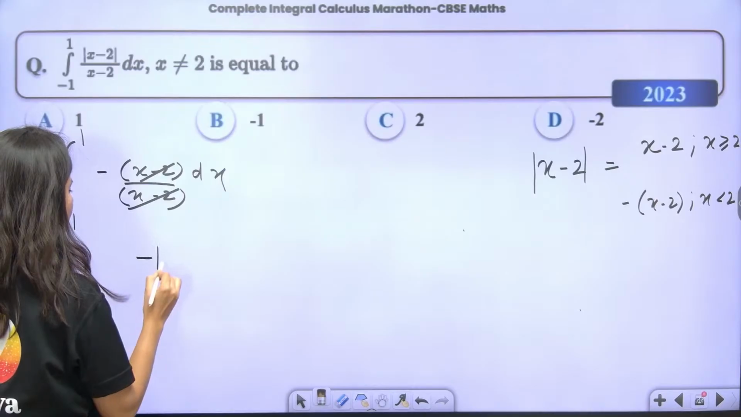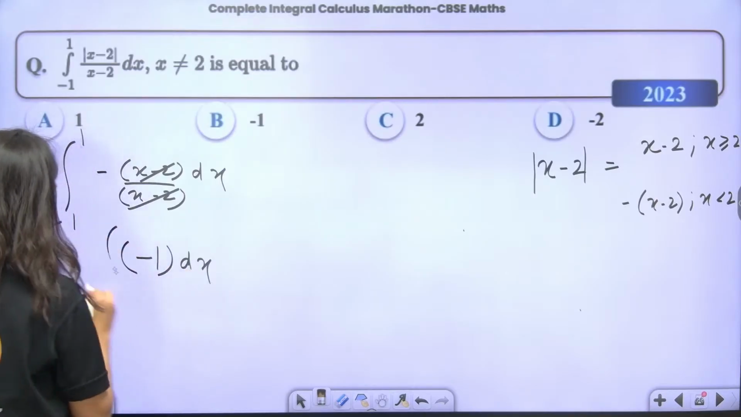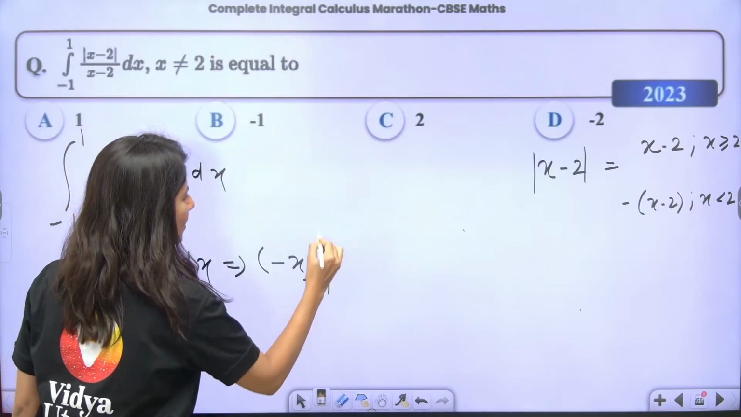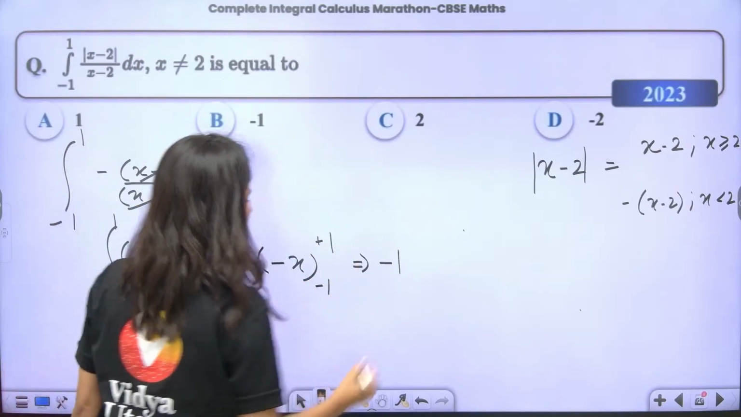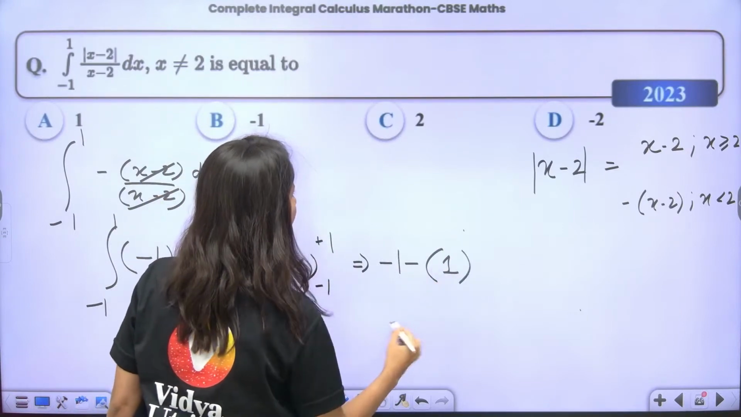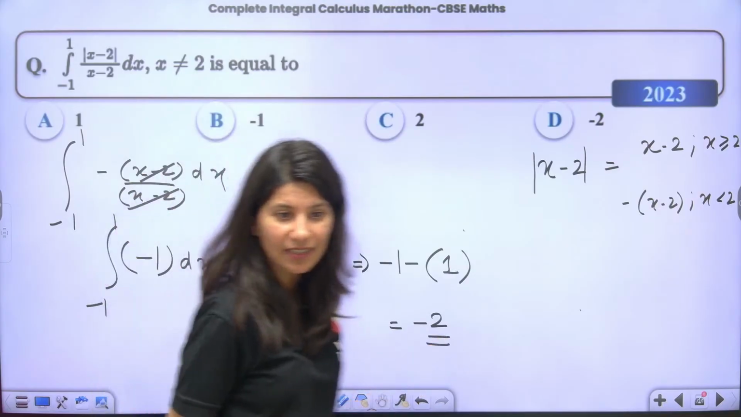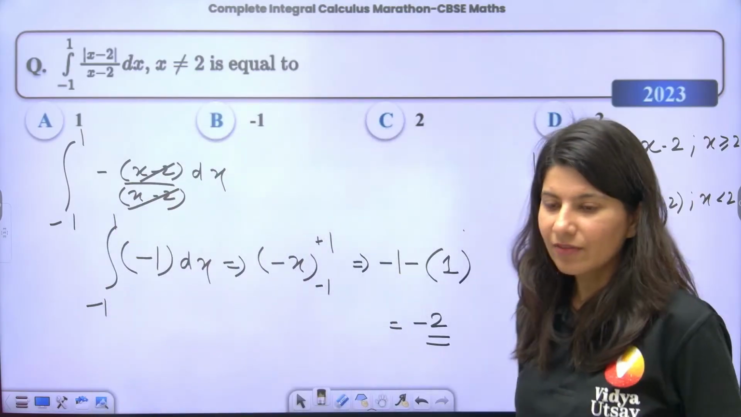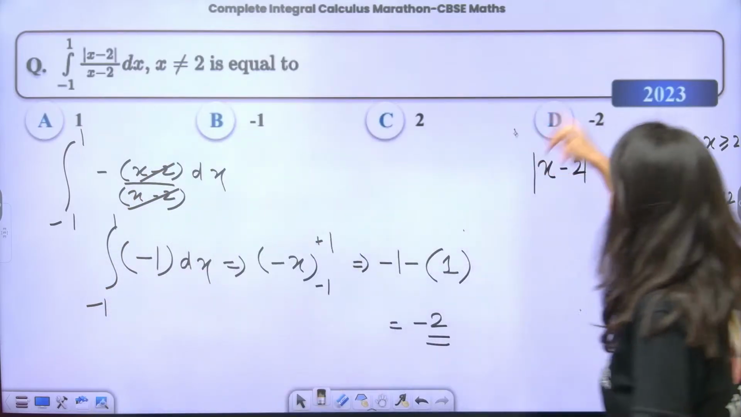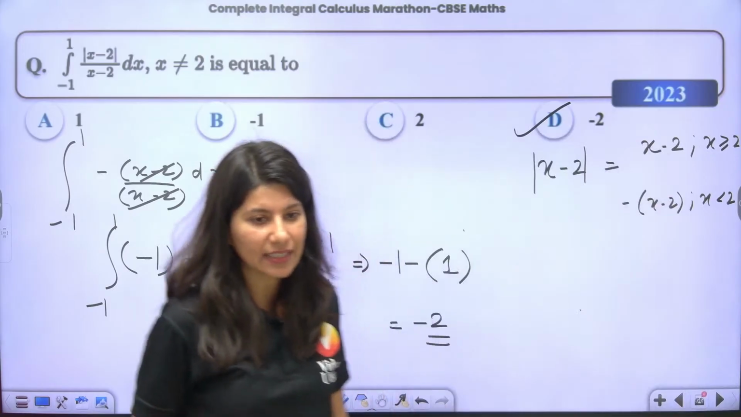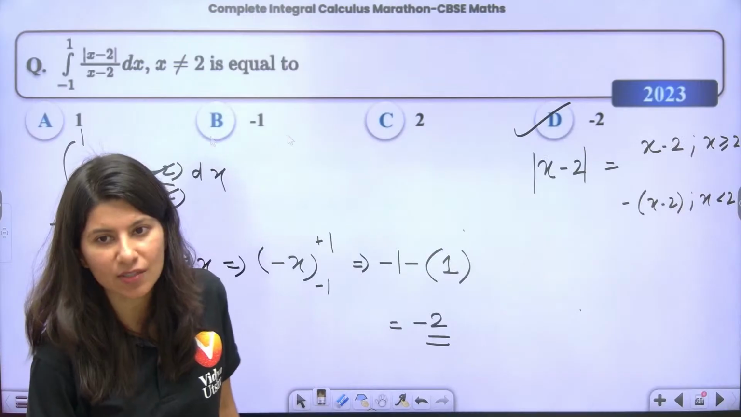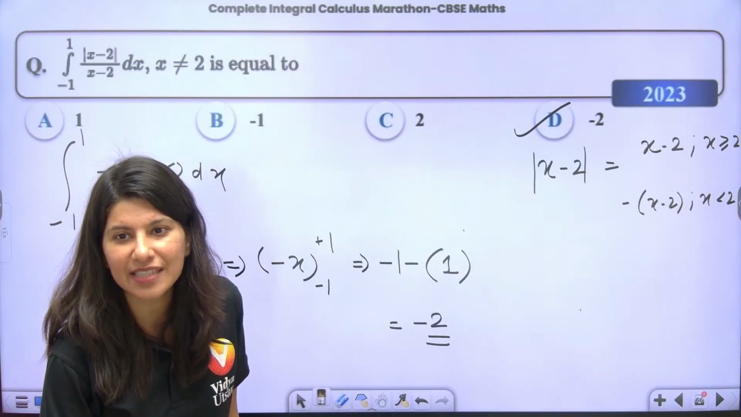So the integral from minus 1 to 1 of minus dx will be minus x, upper limit and lower limit. Now it is going to be minus 1, minus. So what will the final answer be? Option D. Everybody, what do you think? Final option will be Option D. This was an MCQ in 2023. How many of you are getting it? The JEE PYQ series we are going to start super soon, right after the board examination.